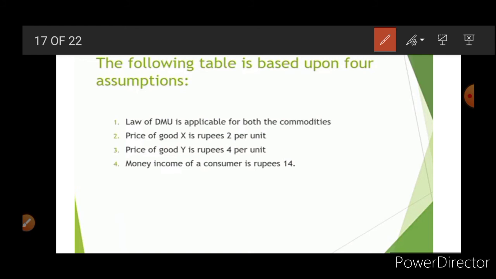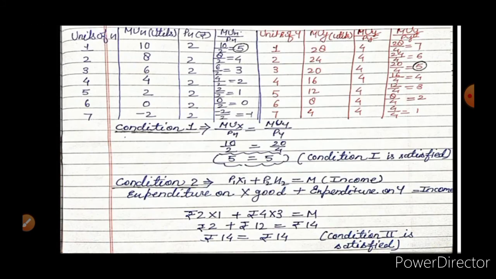So you can see here the law of DMU is applicable, and the price of X is 2 rupees, the price of Y is 4, and the total money the consumer has is 14 rupees. In this table you can see MUX is 10, 8, 6, 4, 2, 0, minus 2. The price for every unit the consumer is paying is 2 rupees. Now the ratio MUX upon PX: 10 upon 2 is 5, 8 upon 2 is 4, 6 upon 2 is 3.